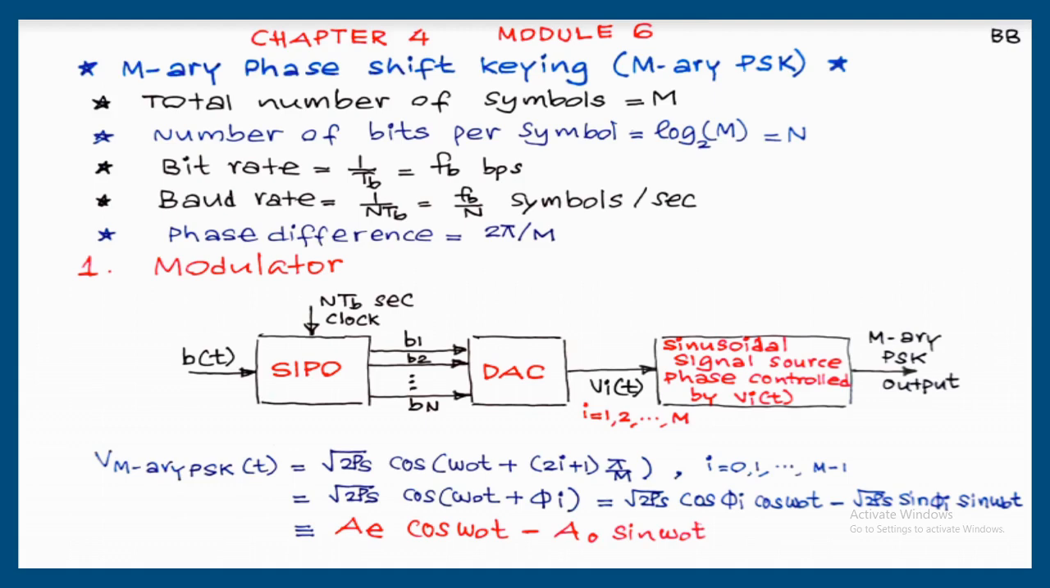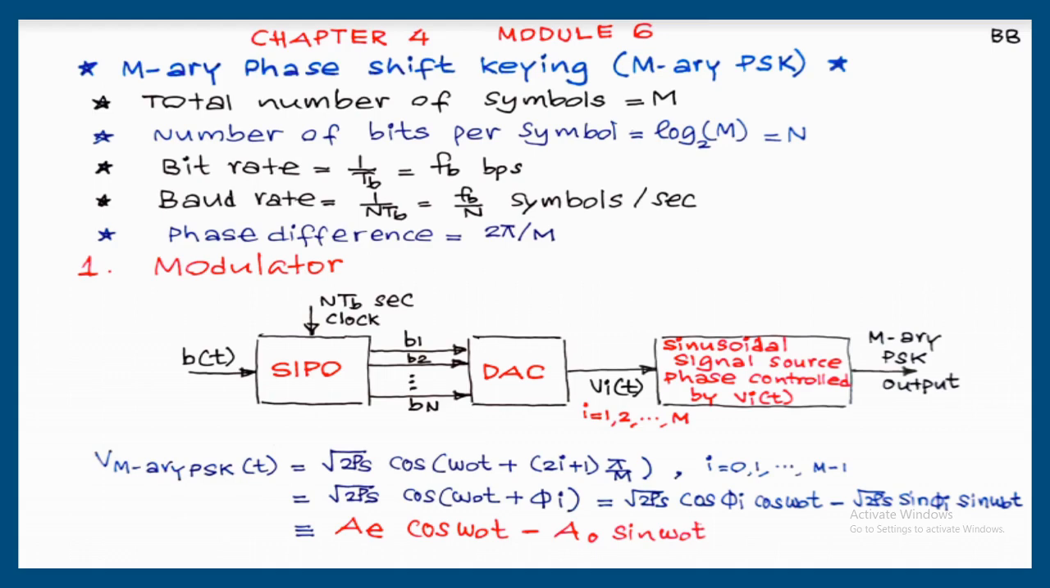This also can be written like this: root 2 Ps cos of (omega 0 t plus phi I). So now we can apply cos(a plus b), that is cos a cos b minus sin a sin b. Applied here: root 2 Ps cos phi I cos omega 0 t minus root 2 Ps sin phi I sin omega 0 t. In cos phi I there is no t term, so root 2 Ps cos phi I is taken as AE, into cos omega 0 t minus AO sin omega 0 t.